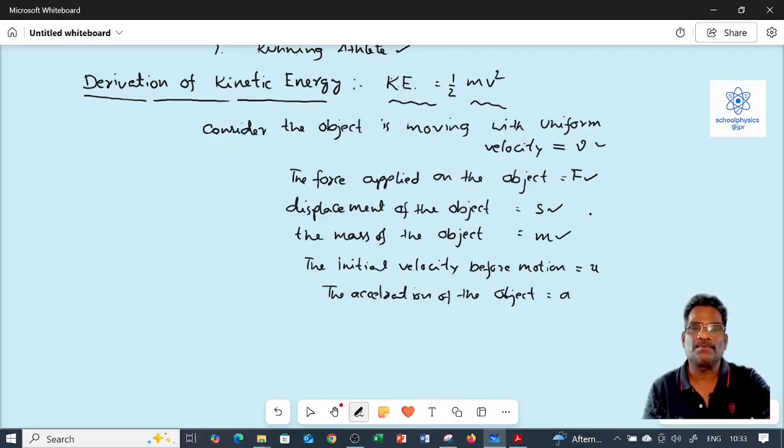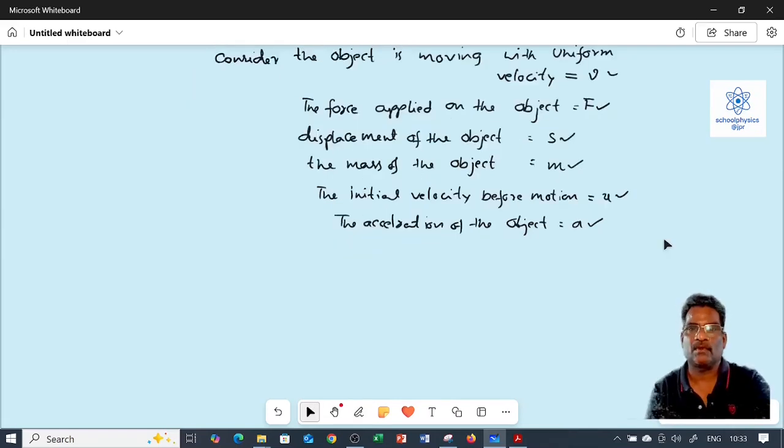Before the motion of the object, the initial velocity of the object is u. Here, after the force is applied, the object gets motion and acquires an acceleration a. We know that the force applied on the object is F = ma.